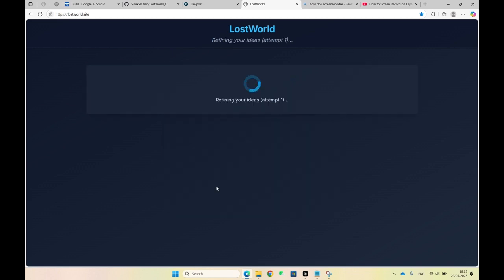Sorry, my dorm is a bit loud. Okay, and then this will generate the world, and also other functionality. I'll probably cut this part out.